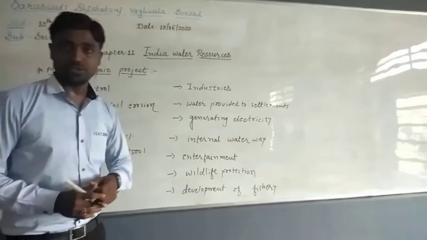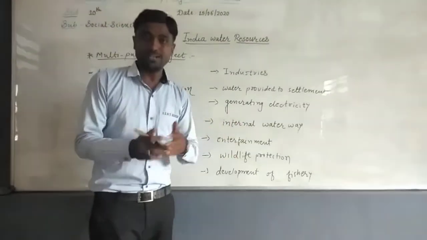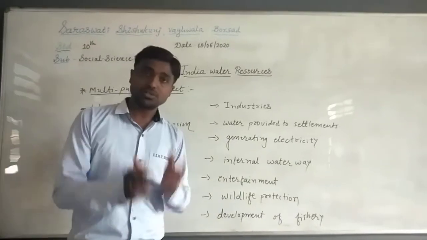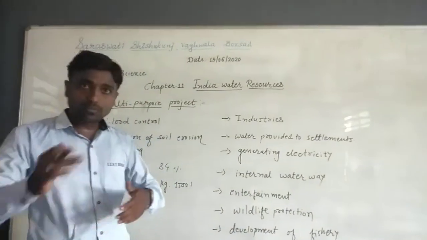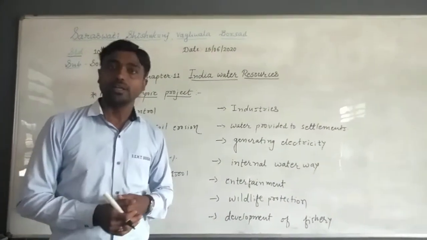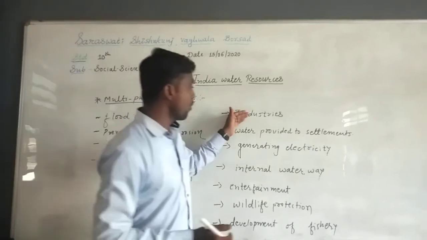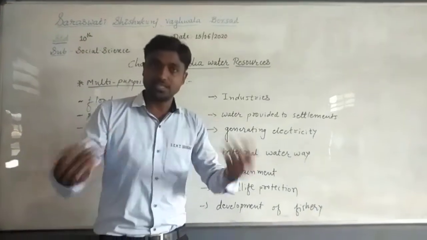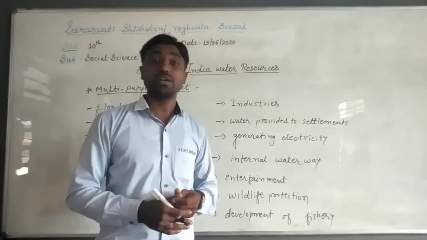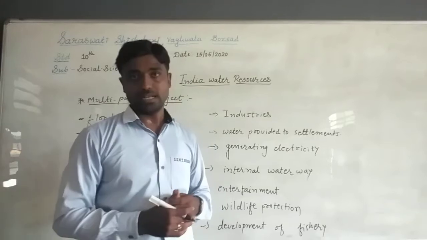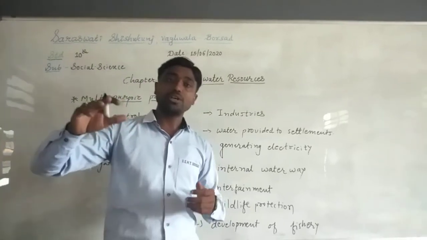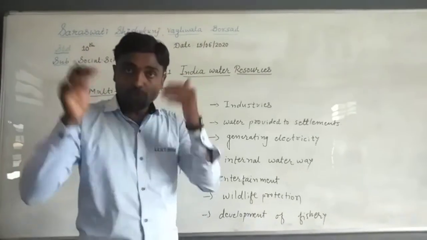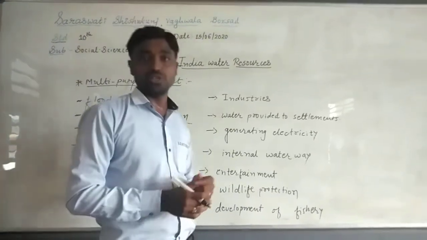Next one is industries. In our India, or in parts of Gujarat, many industrial areas are there. These industries are totally dependent on water, directly or indirectly. Then water provided to the settlements. It means many villages or cities which are located far from river areas, or in dry or arid areas, should be provided water through this project.